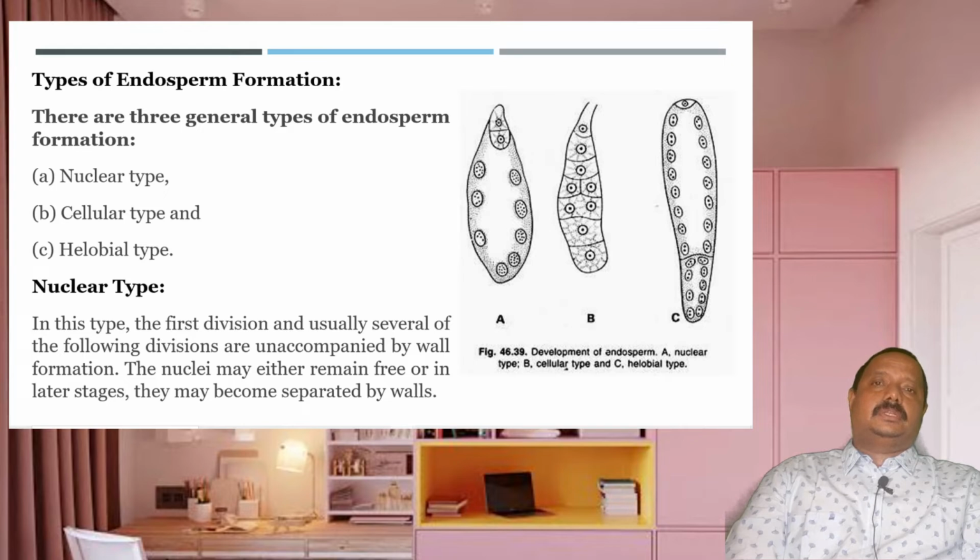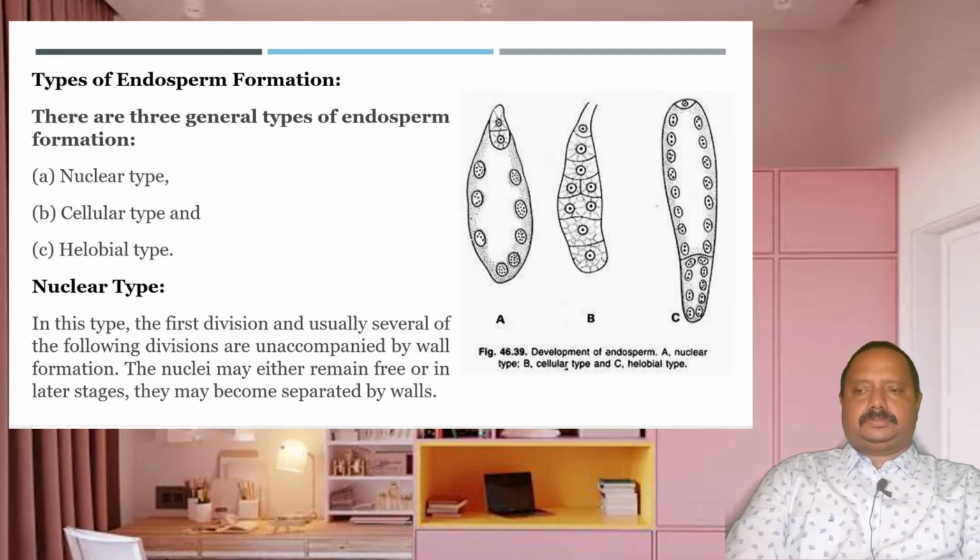So this is a mixture or a middle position between the cellular and nuclear types. So we will see the development of all these types in detail.